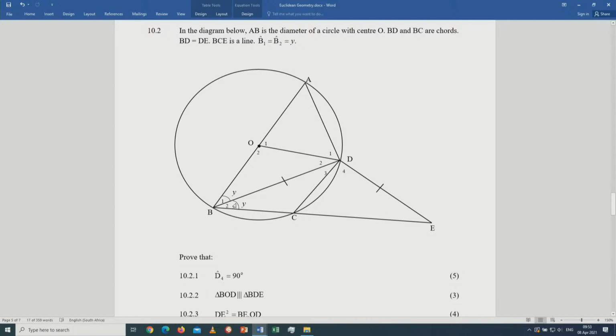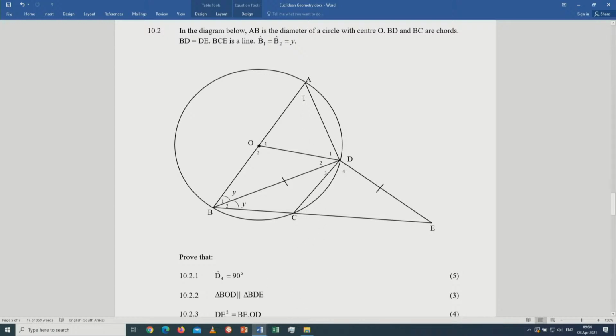They tell you that angle B1 is equal to B2. Fine, both equal to y, it's given. Prove that angle D4 is equal to 90. How will you prove that D4 is equal to 90? Know your theorems. The fact that it is 5 marks means you must work hard and apply your theorems correctly. Already we know that D1 plus D2 gives us 90. You can express angle A in terms of y, because this angle ADB is 90. So this 90 plus y here plus angle A give 180 degrees, meaning angle A will be equal to 90 degrees minus y.